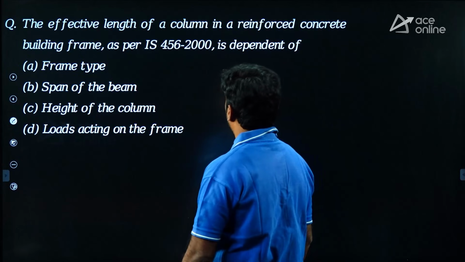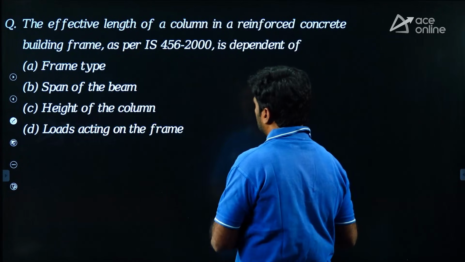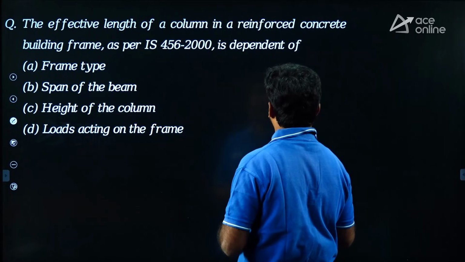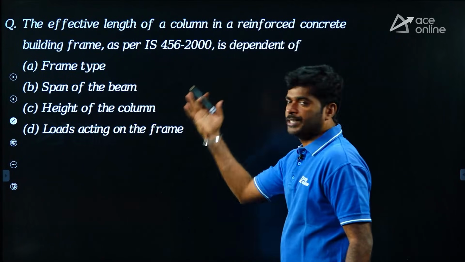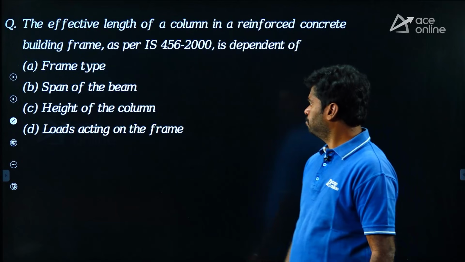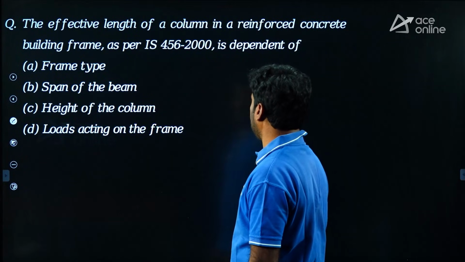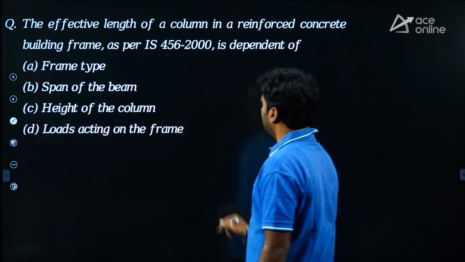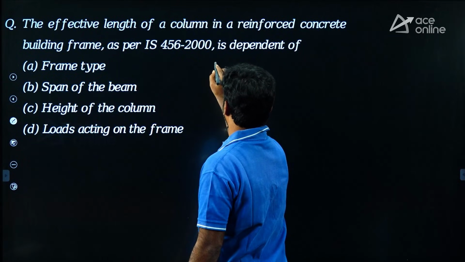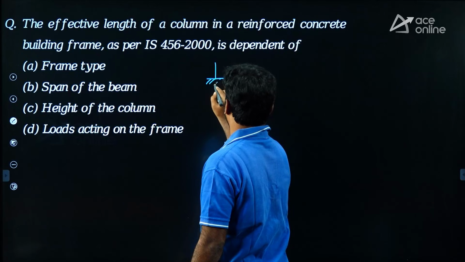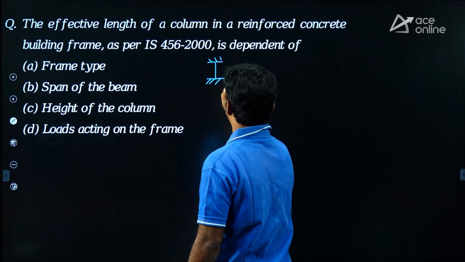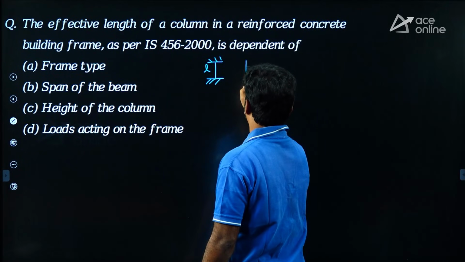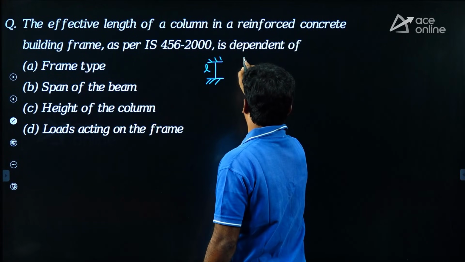The effective length of a column in a reinforced concrete building frame as per IS 456-2000 is independent of options given: A, frame type, B, span of the beam, C, height of the column, D, loads acting on the frame. My dear, effective length of column. First let us check whether it depends on frame type or not. Consider one without sway.